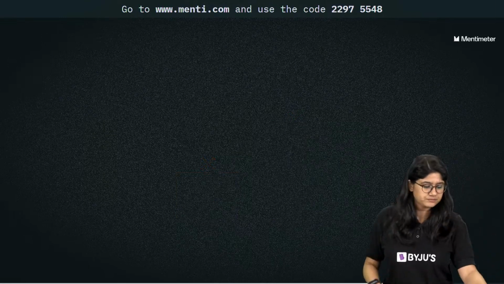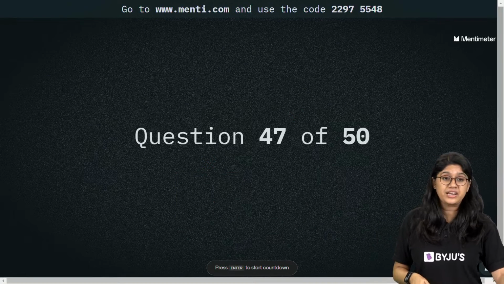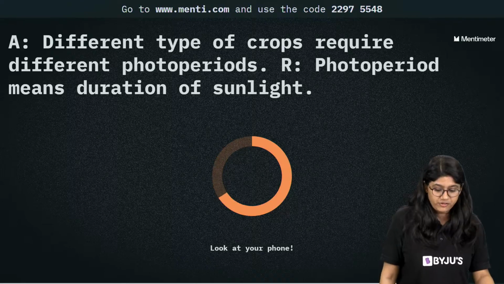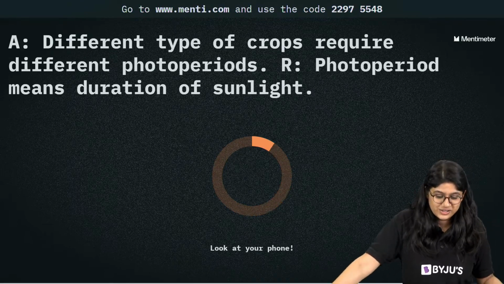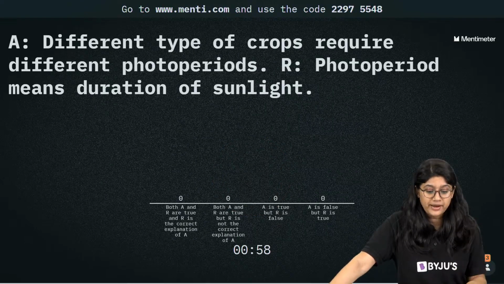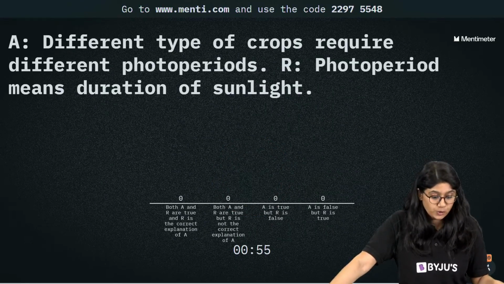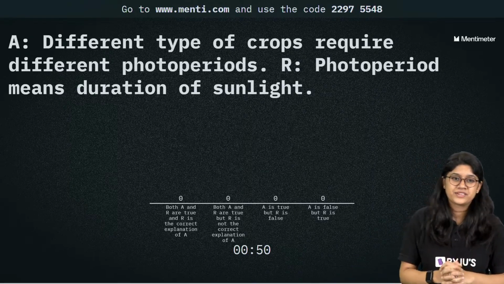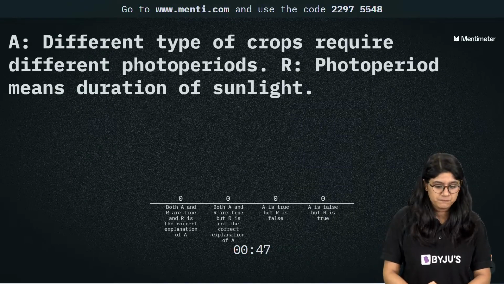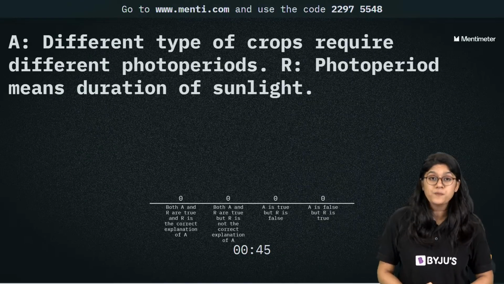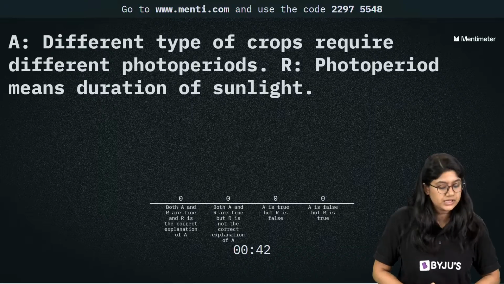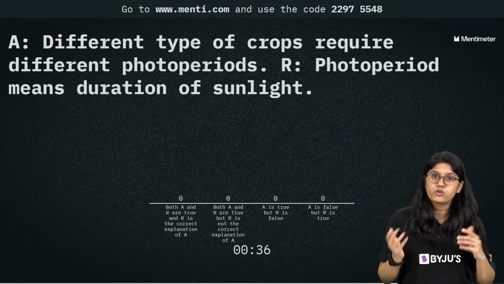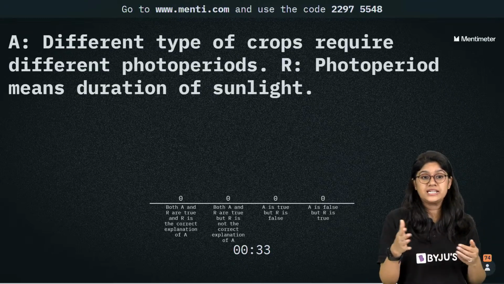Very good, everyone. Okay, question number 47. Are you ready for it? Again, a question on assertion and reason. Different types of crops require different photo period. Photo period means duration of sunlight. Now, this is very, very interesting. Different types of crops require different photo period, and photo period means the duration of sunlight.